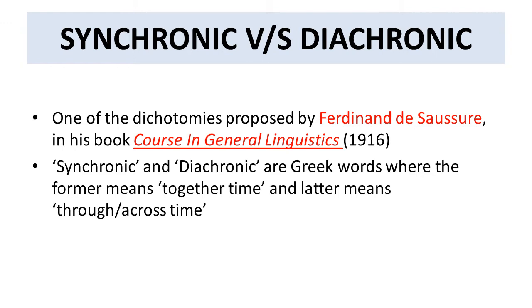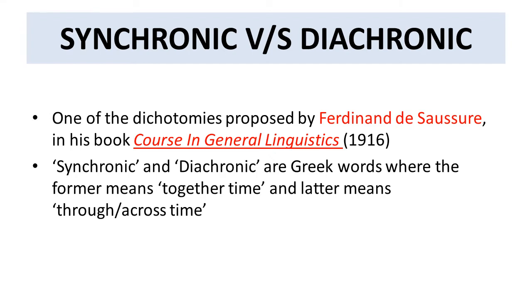Now, similar to the Langue and Parole distinction, the synchronic and diachronic distinction has also been given by Ferdinand de Saussure, and the book was Course in General Linguistics, which got published in 1916. Both these words, synchronic and diachronic, are Greek words, where synchronic means same time or together time, while diachronic means through time or across time.